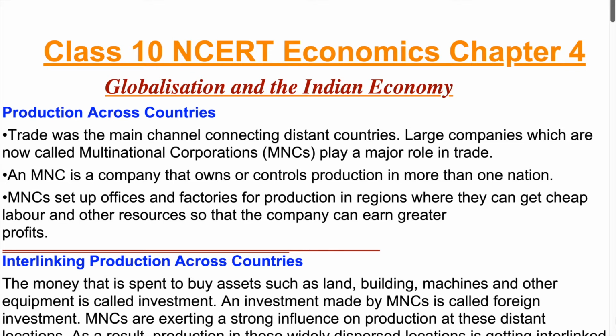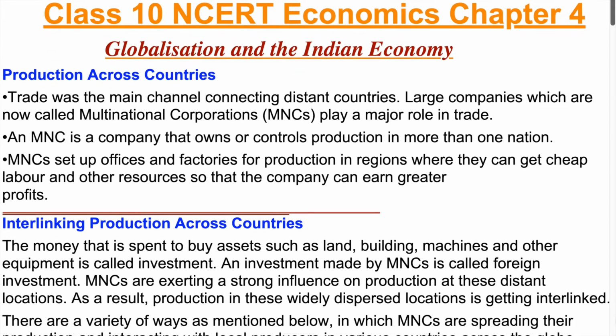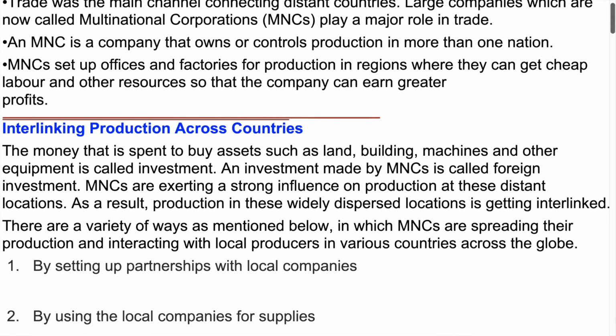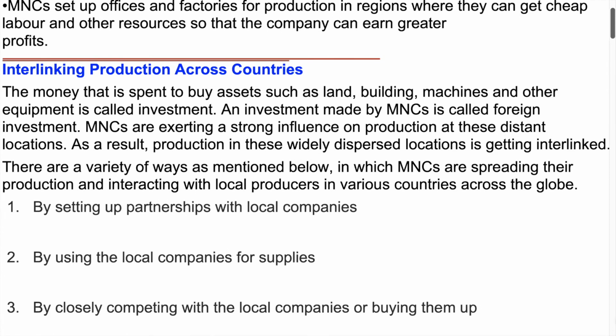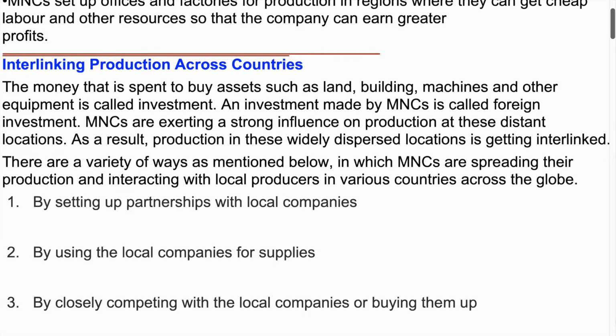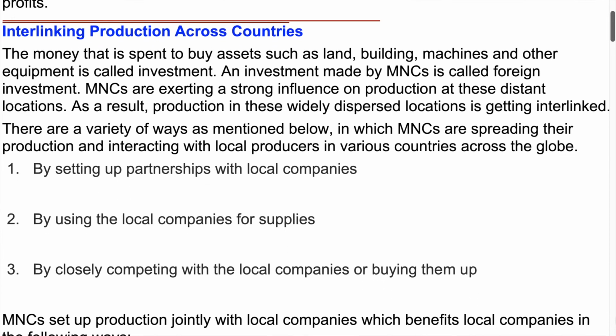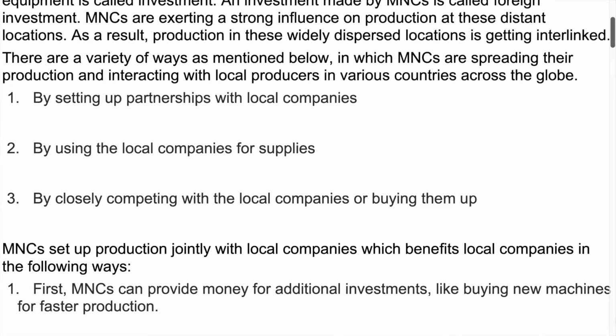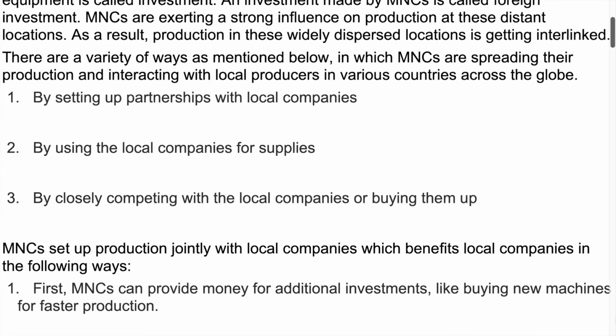MNCs set up offices and factories for production in regions where they can get cheap labor and other resources, so that the company can earn greater profits. Interlinking production across countries. The money that is spent to buy assets such as land, building, machines and other equipment is called investment. An investment made by MNCs is called foreign investment. MNCs are exerting a strong influence on production at these distant locations. As a result, production in these widely dispersed locations is getting interlinked.